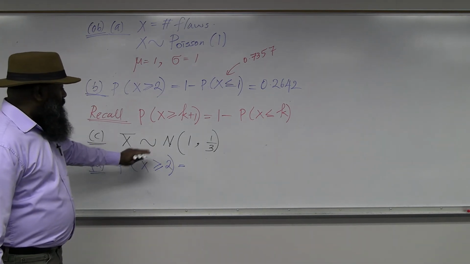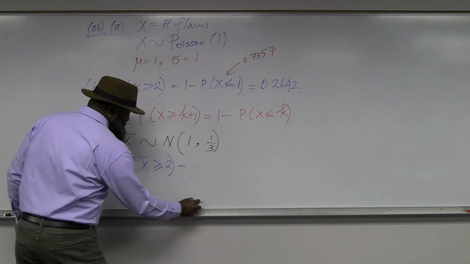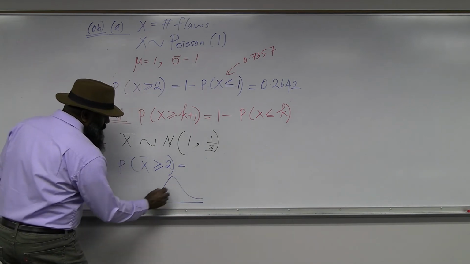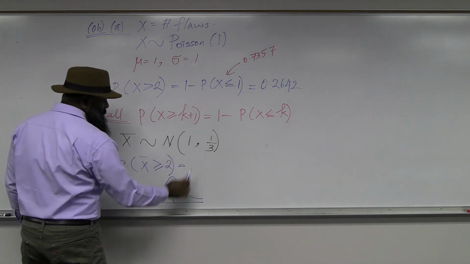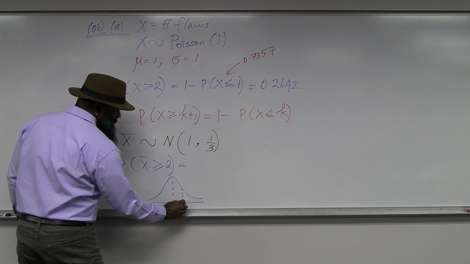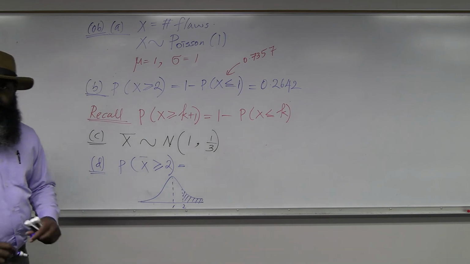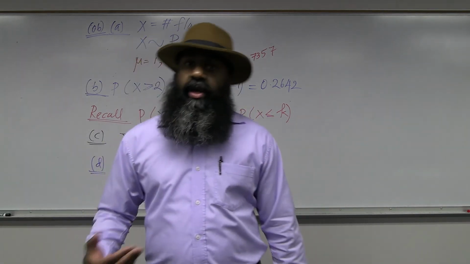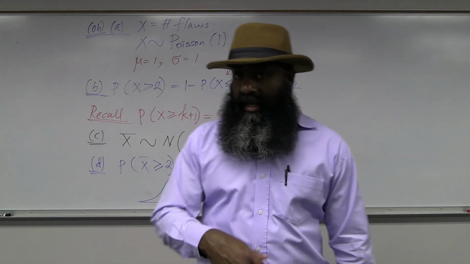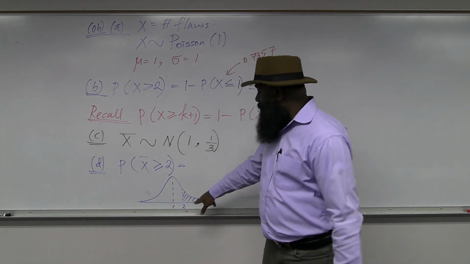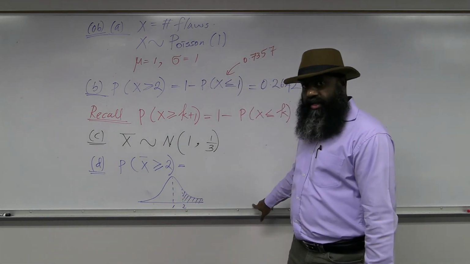This is our distribution. Greater than or equal to 2 means the center of that distribution is 1, and 2 will be somewhere here. Greater than or equal to 2 means this shaded area to the right from 2. So we have to go to distributions and select number 2, normal CDF. The lower limit will be 2. The upper limit will be 100,000.